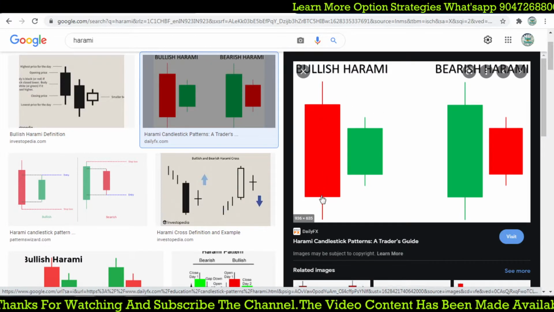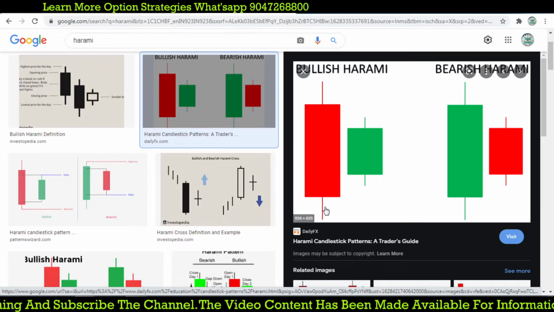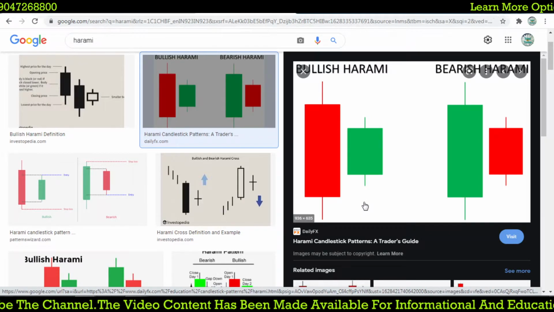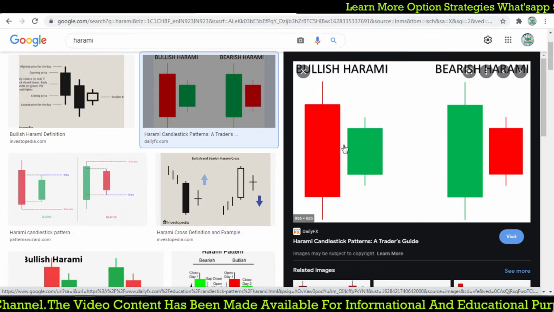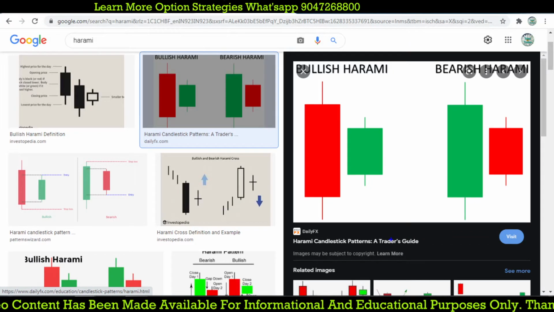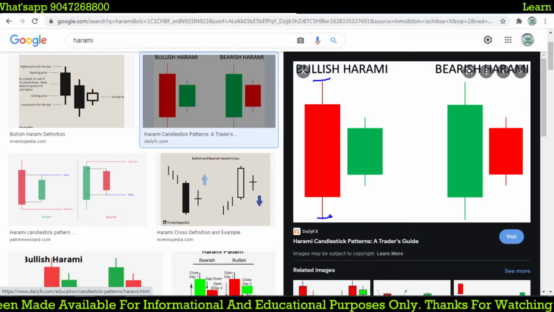The previous candle should be showing the previous trend. So the big red candle, and then the new candle which forms a green candle. The big red candle forms in a lower trend, right?